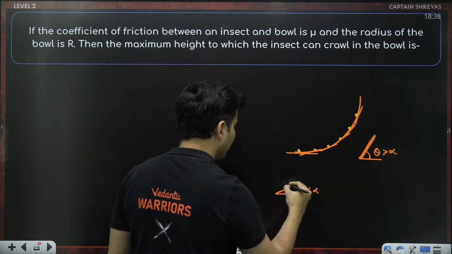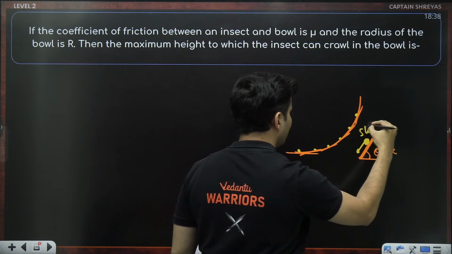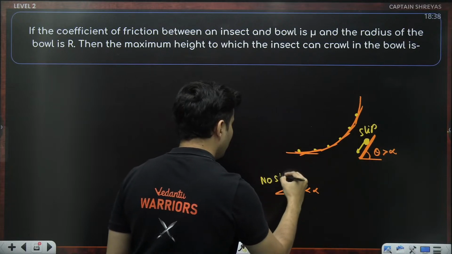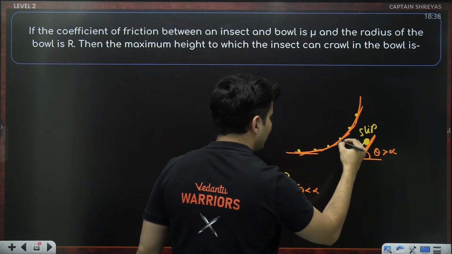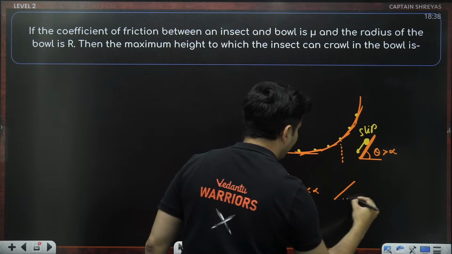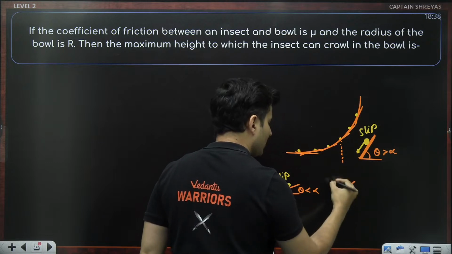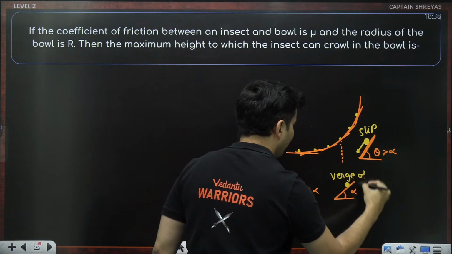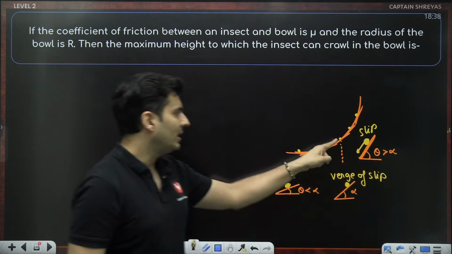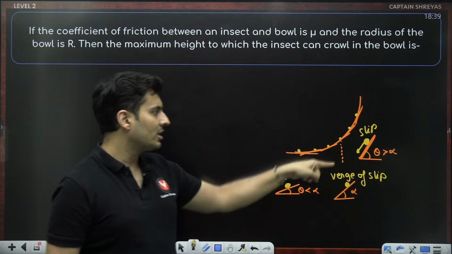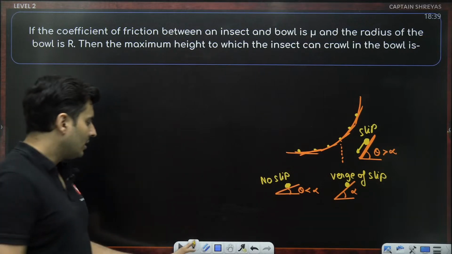So for the particular insect which is there, definitely it will slip in this situation. In this situation, there is no slipping. So there comes a scenario exactly at this particular point, where that angle exactly equals alpha. So this is the maximum limit till which it is on the verge of slipping. No slipping, no slipping, verge of slipping and start slipping. So there is a point till which you can increase the inclination. So there is a height from the ground till which you can crawl up. Okay. Till now, everything is clear.